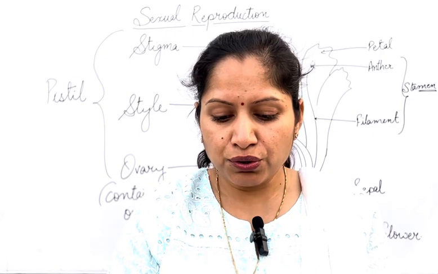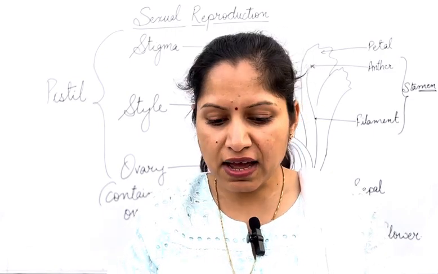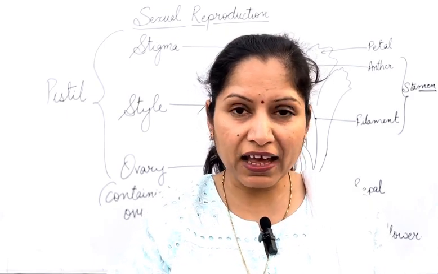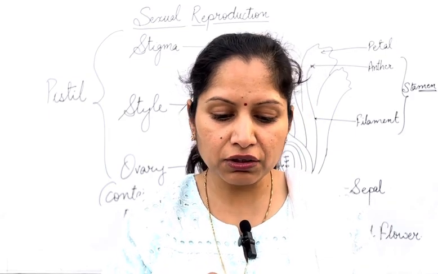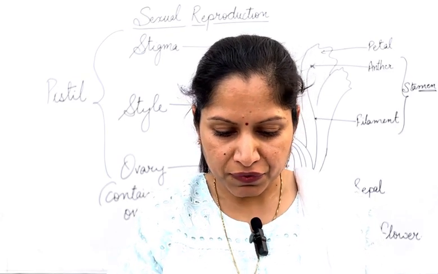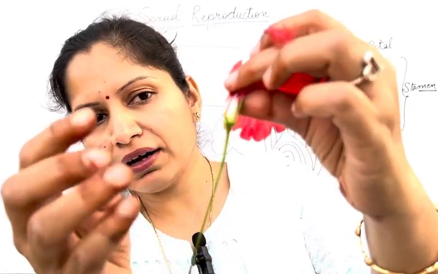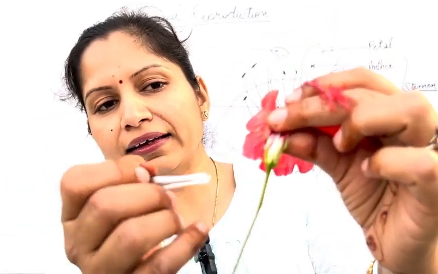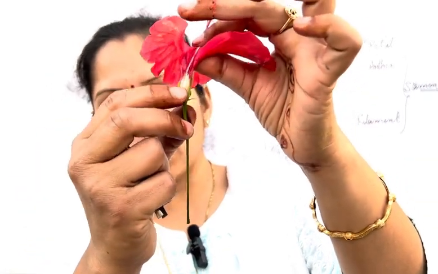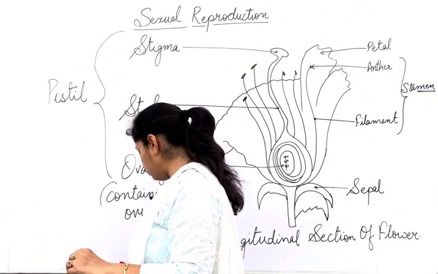So when the pollen grain comes and sticks to the stigma, the tube starts growing inside, so that the male gamete released from the pollen grains reaches the ovary, because in the ovary there is the ovule. So here you can see the lower part, the swollen part, that is the ovary containing the ovule. This lower swollen part is the ovary that contains the ovules. The ovule is the female part.